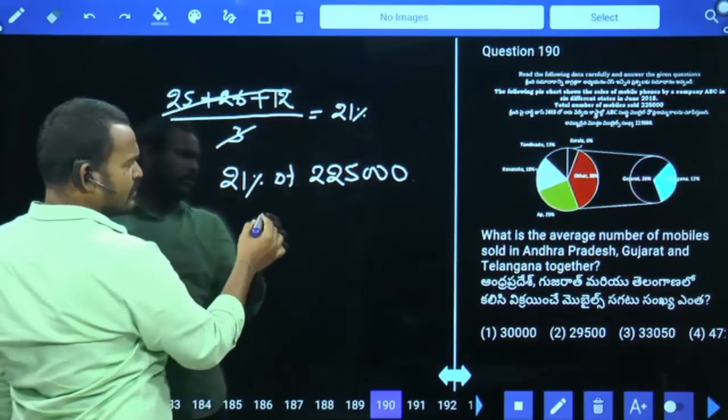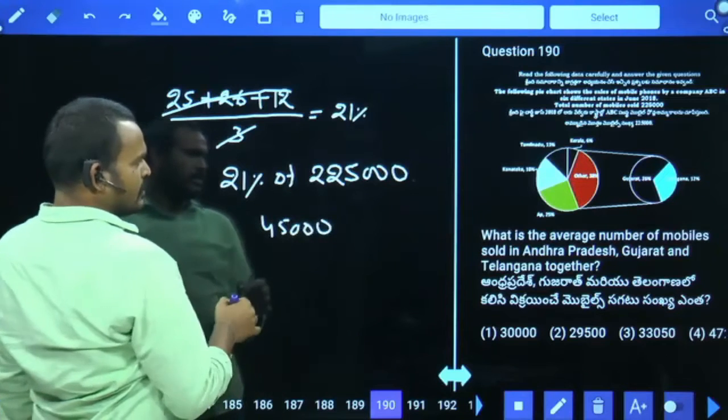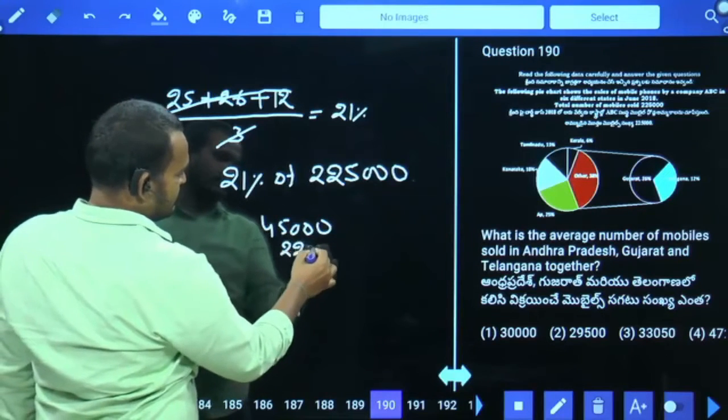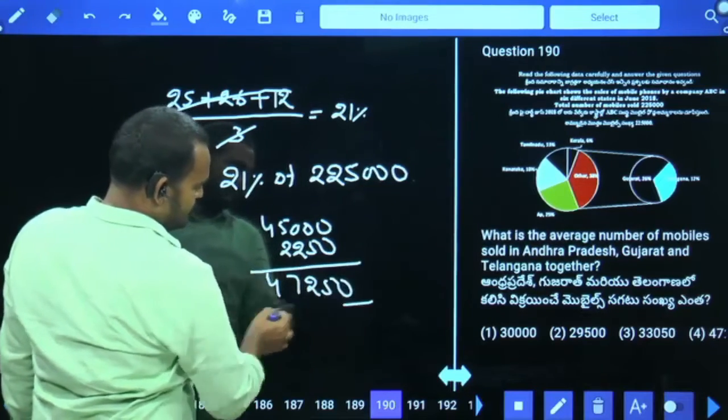What is the 20% value? 45,000. Again, 1% will be double to 50. It will be 47,250.